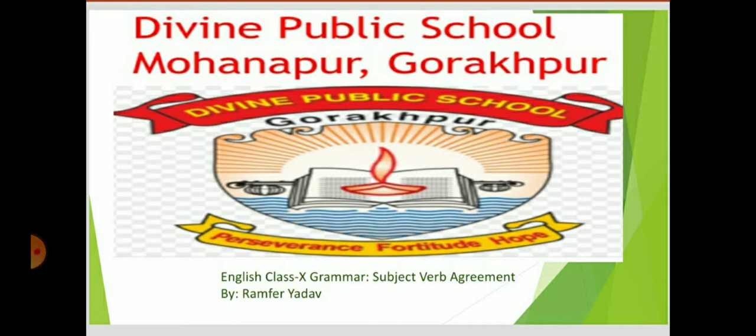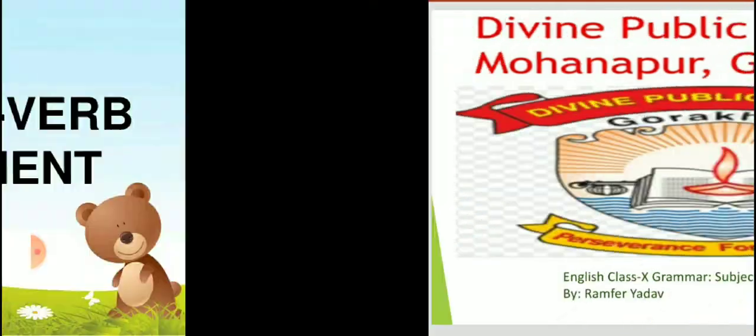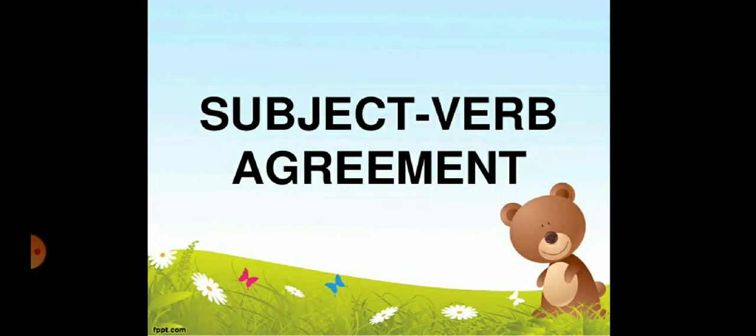Today we are going to study a very important chapter of English grammar, subject verb agreement. Subject verb agreement means agreement between the subject and the verb.